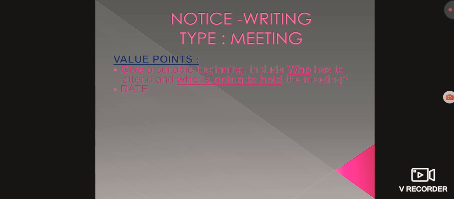Next comes when the meeting will be. So it will come under date. You'll write the word date and mention the date. Next, the time. Next, agenda. Mark it that you will use these words in bold only: date, time, agenda. Next, any specific instruction. If it is mentioned in the question, then you mention it. Otherwise, you can skip this point.